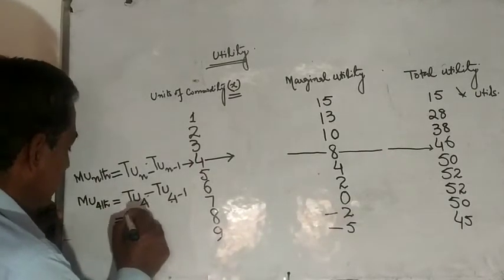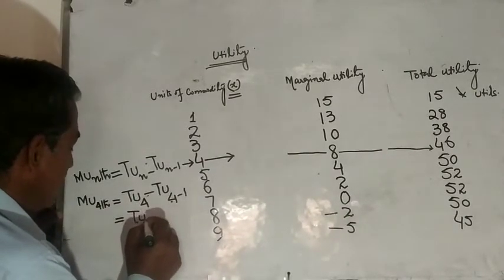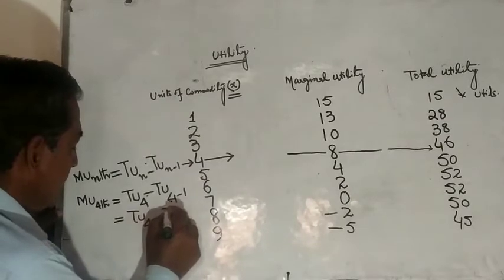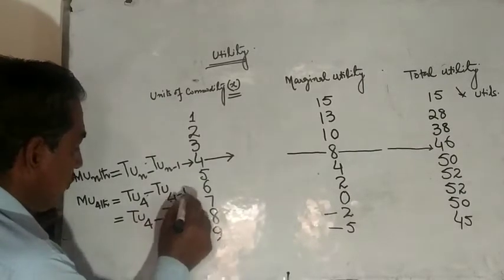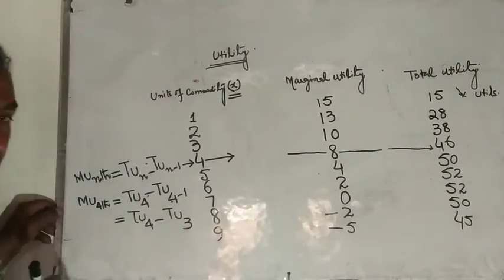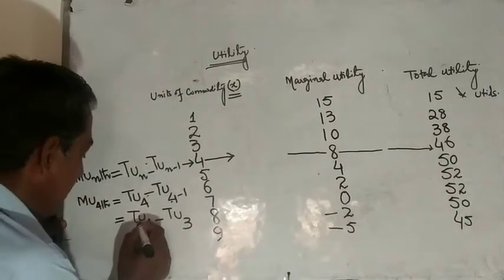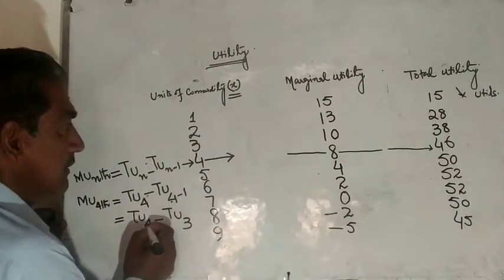This further is equal to TU4 minus TU3. Then what is TU of 4?